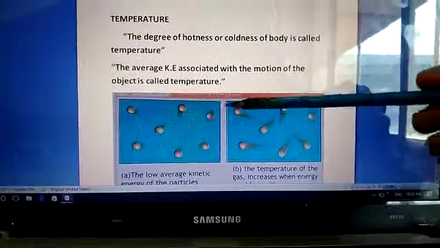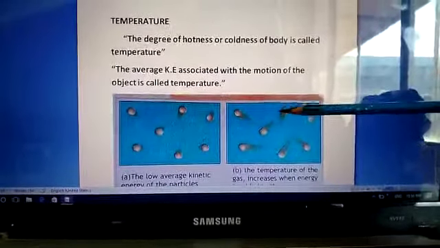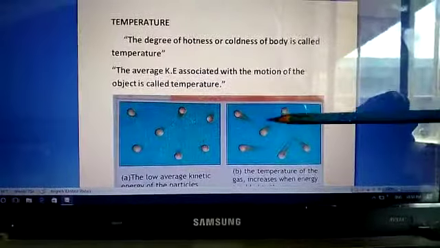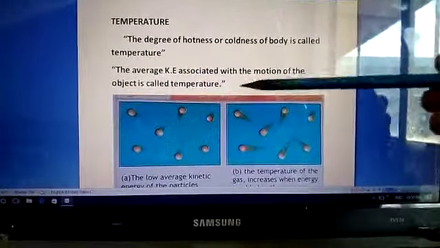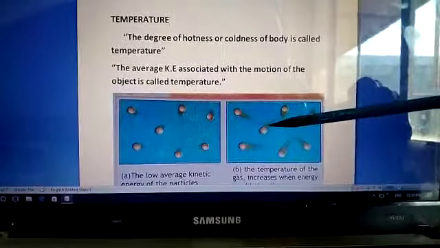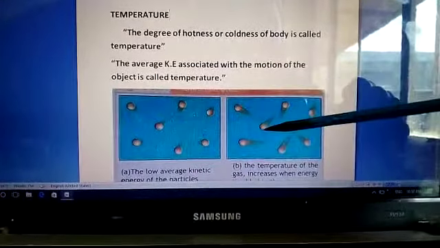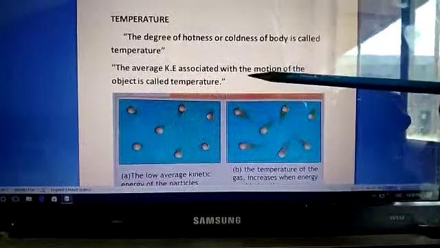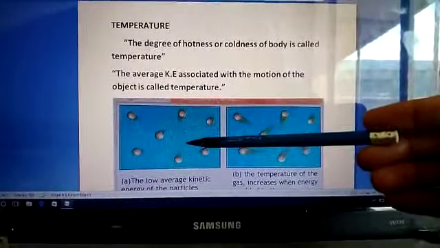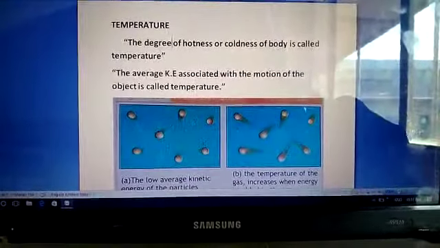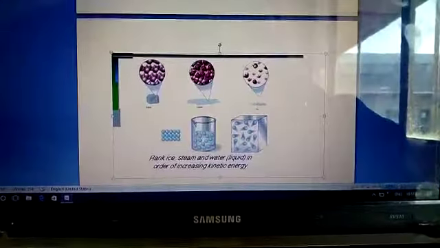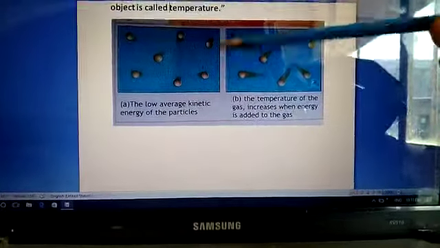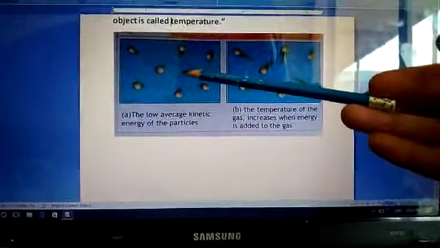Now if you take the average, different particles have different kinetic energy, some move fast, some move slowly. So if you take the average of all types of kinetic energy of the molecules, that average kinetic energy of molecules is what you call the temperature. If the average kinetic energy of the molecules is low, then you say that this material has less temperature.